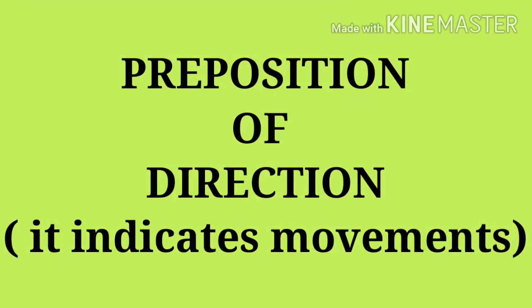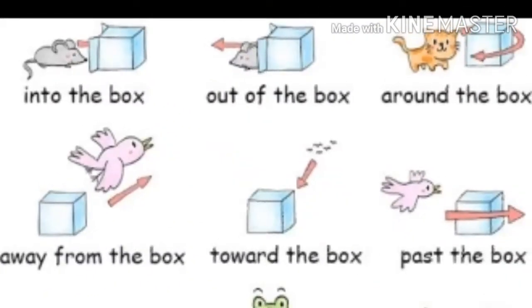Children, today we are going to start prepositions of direction. They indicate movements. Let's have some examples. Into the box. Here the rat is going into the box from outside. Out of the box, it is coming out from the box. Around the box, going round the box.